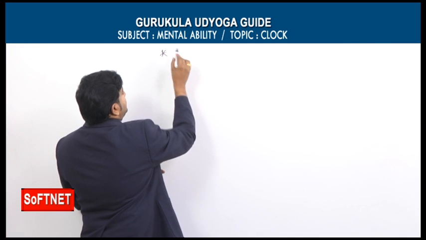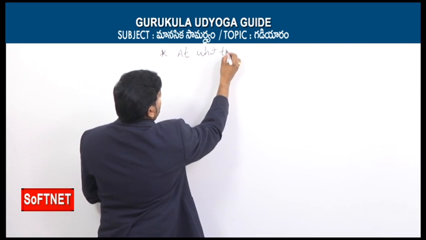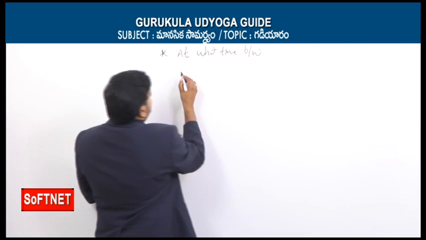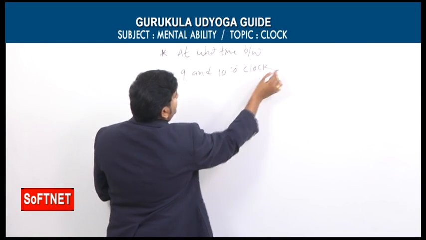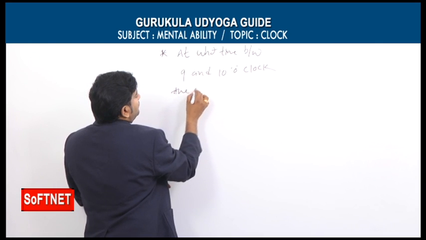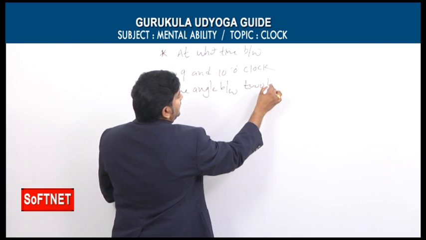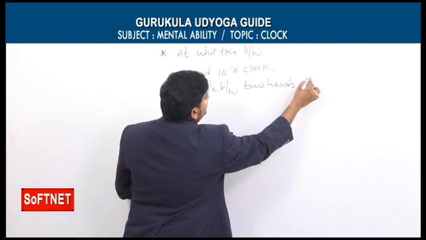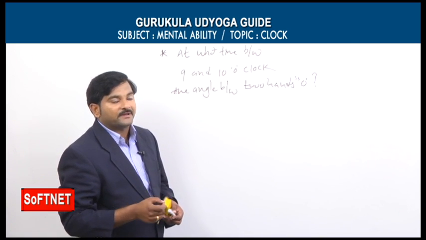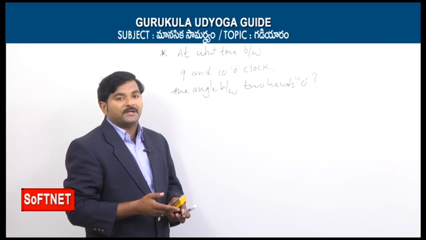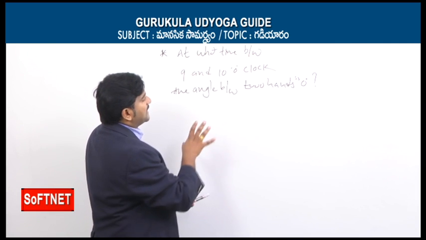We will discuss the second question. The second question is, for example, at what time between 9 and 10 o'clock is the angle between the two hands 0 degrees? That is the question. Same question I am asking in a different way. What was the previous question? At what time between 2 o'clock and 3 o'clock do the two hands coincide? That was the previous question. Now the same question I am asking in a different way.